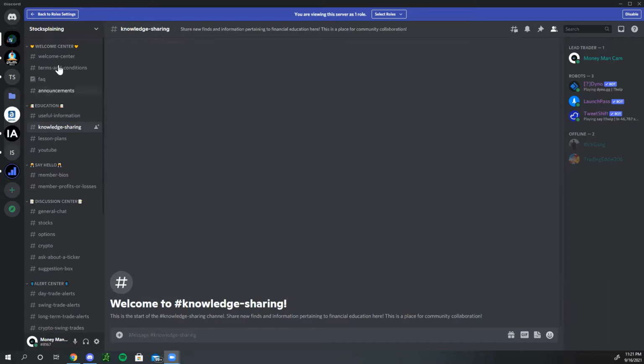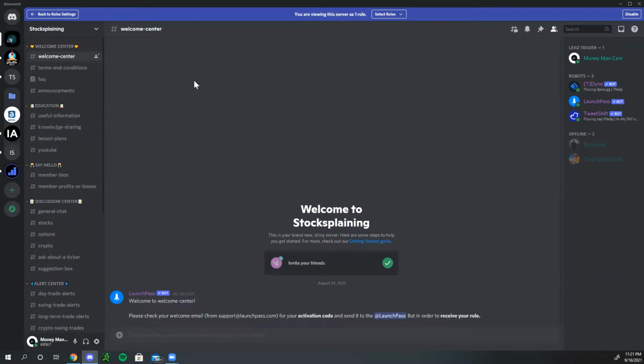First up, we have the Welcome Center. So the Welcome Center has the Welcome Center tab. This is going to be strictly for LaunchPass. Everything you're going to handle through LaunchPass and your membership is going to be done through here.